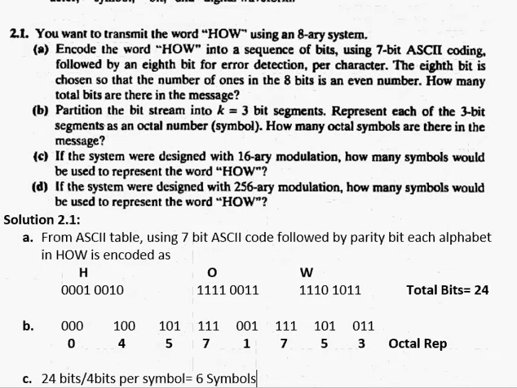Now starting off with problem 2.1, I have already shared the lecture slides of these problems. Problem 2.1 says that you want to transmit the word 'how' using an 8-ary system. Part A says: encode the word 'how' into a sequence of bits using 7-bit ASCII coding followed by an 8th bit for error detection per character. The 8th bit is chosen so that the number of ones in the 8 bits is an even number. How many total bits are there in the message?